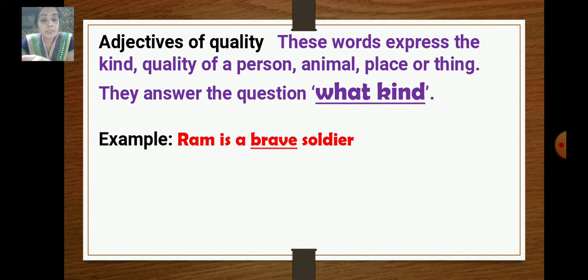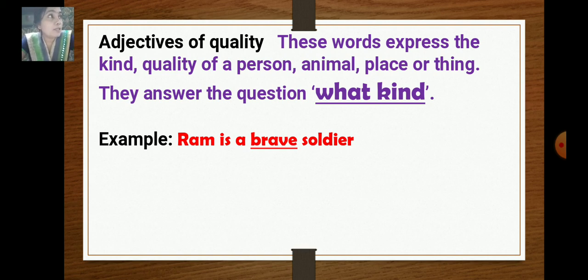Some other examples are: Suresh is a handsome boy. So what kind of boy is Suresh? Handsome. So handsome is an adjective of quality. And we have one more example: Sita is an intelligent girl. So what kind of girl is Sita? Yes, intelligent. So the word intelligent is an adjective of quality.